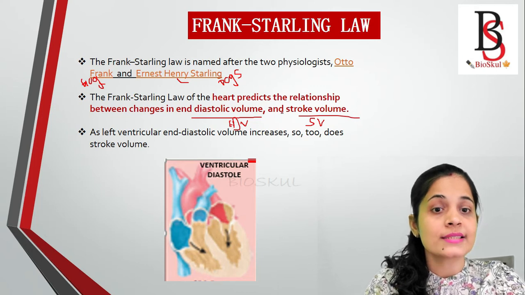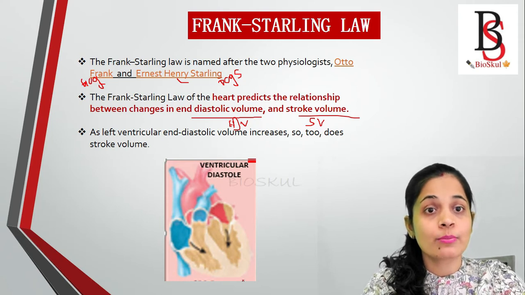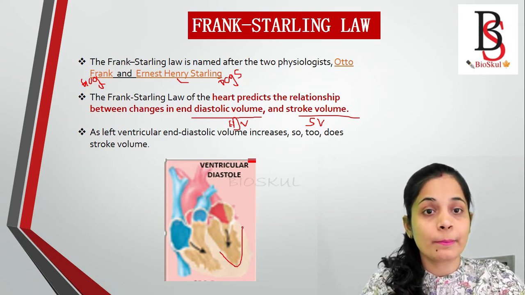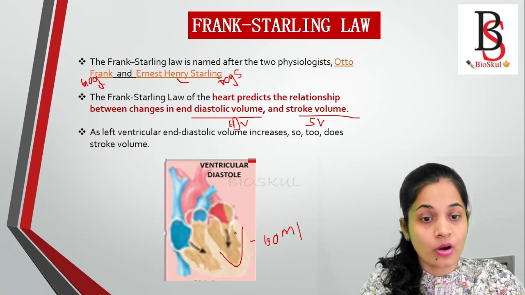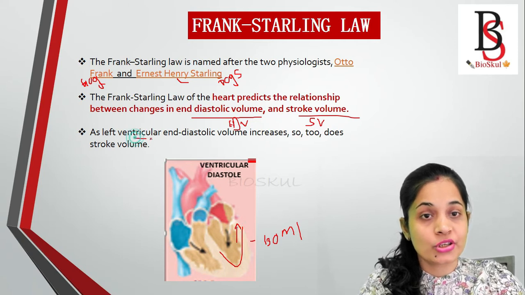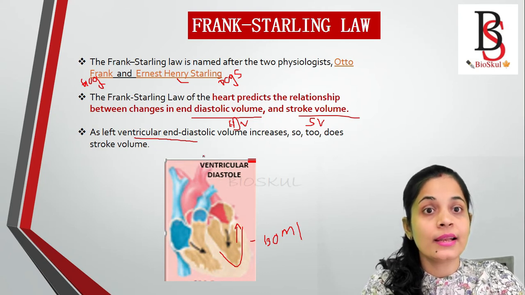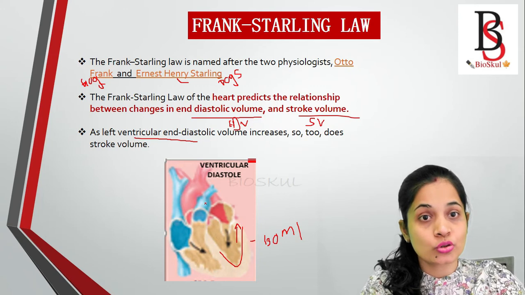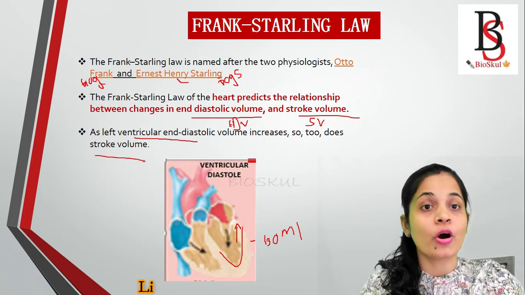First, if you don't know what end diastolic volume is, let me clear that up. End diastolic volume is the volume of blood left in the ventricle before the ventricle's contraction, and it is about 130 ml. As the end diastolic volume, or the blood volume, increases in the left ventricle, then the stroke volume increases. What is stroke volume? Stroke volume is the amount of blood ejected from the ventricle per beat.